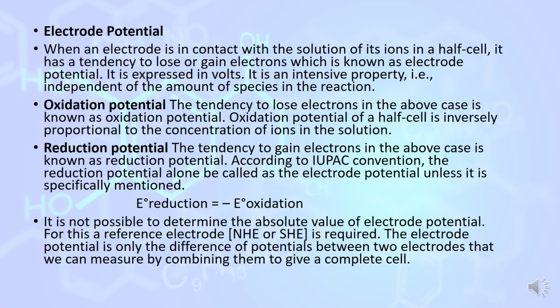E degree is the representation of electrode potential. We cannot measure either oxidation potential or reduction potential directly. We need a reference electrode to measure the potential of any metal. That reference electrode is known as NHE, normal hydrogen electrode, or SHE, standard hydrogen electrode.